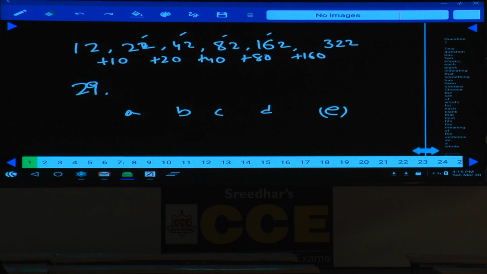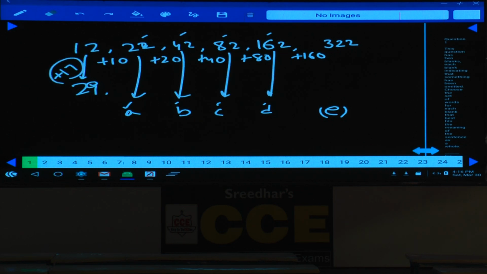In the recent special class, I had discussed n number of questions only on this pattern. Now the difference between these two. What is the difference between 12 and 29? 12 plus how much is 29? Plus 17. 12 plus 17 is 29. For all the remaining numbers a, b, c, d and e and so on, the difference between these adjacent corresponding numbers will always be 17 only. Hence finally this 322 plus 17. What will be the answer here?